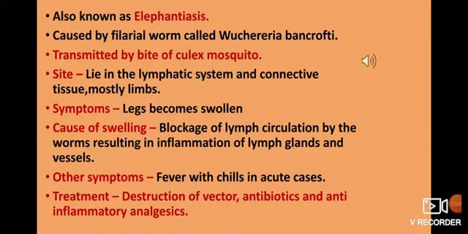So, what are the different symptoms? Symptoms are enlargement of limbs or ankle, and in severe cases, fever with chills. What are the different treatment methods? First, you can destroy the vector. Now, what is the vector in this case? The vector is the Culex mosquito. Vectors are the organisms which carry the parasites. This disease is caused by the biting of the Culex mosquito, so the Culex mosquito is the vector, and it needs to be killed.